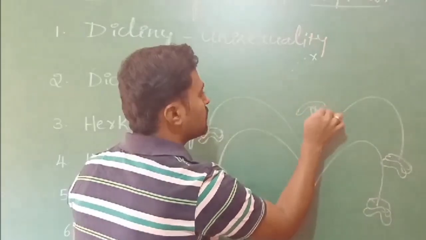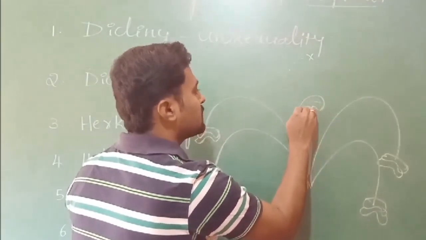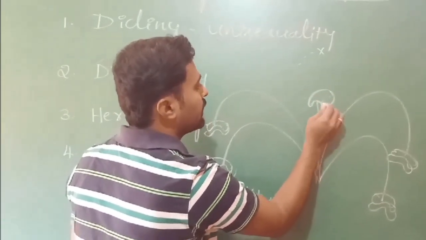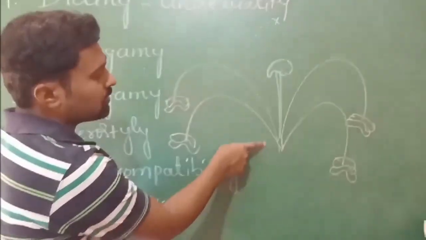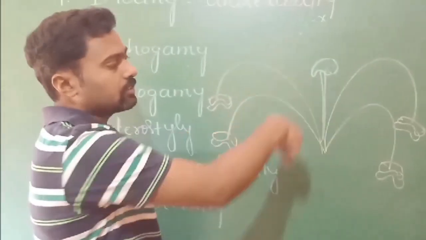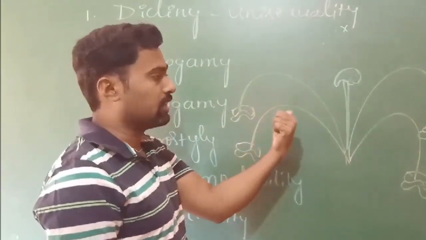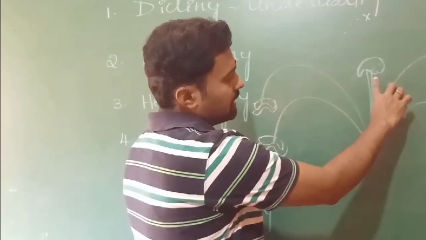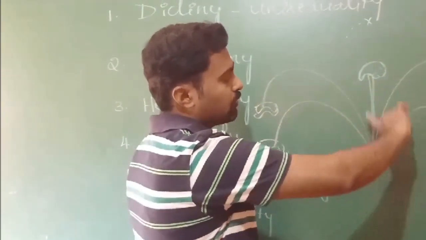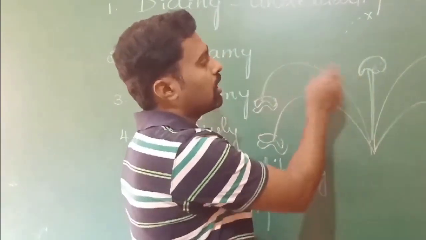This condition is also heterostyle, where there is a difference in the length of the filaments of the stamens as well as in the length of the style. In the first condition the style is very long and the filaments of the stamens are short. In the second condition the style is short whereas the filaments of the stamens are very long. So this can also avoid self-pollination.